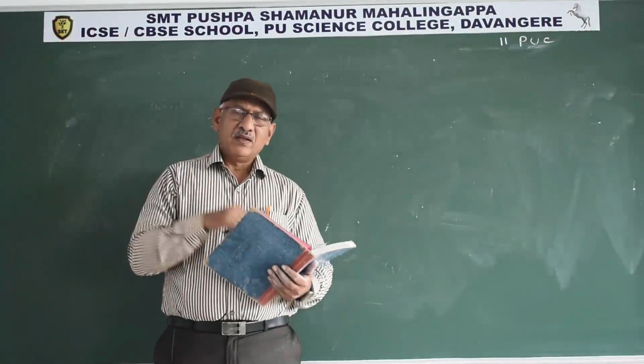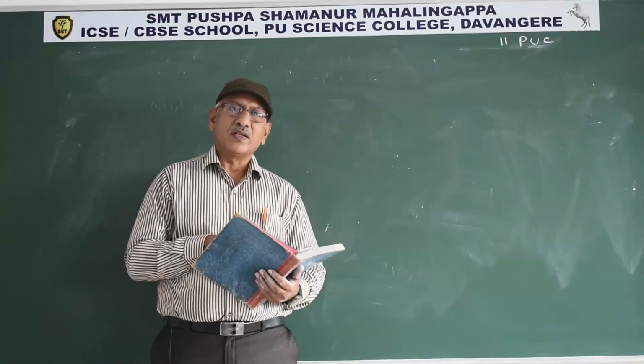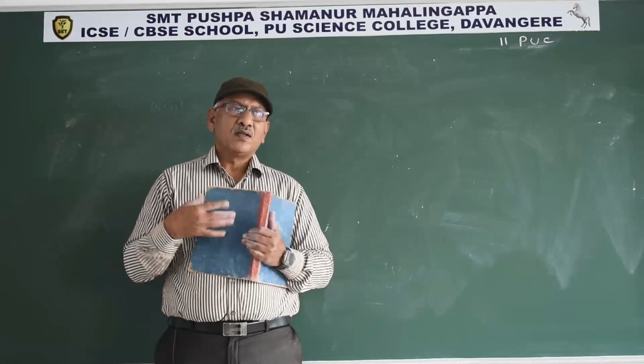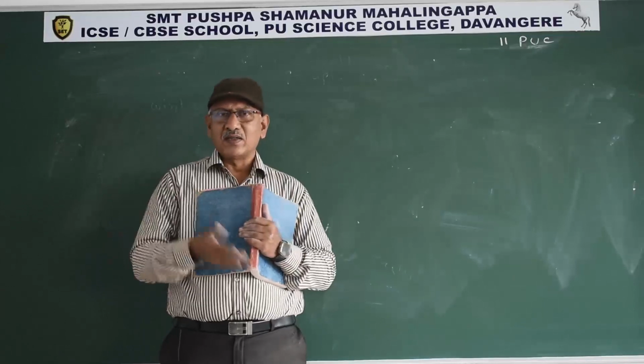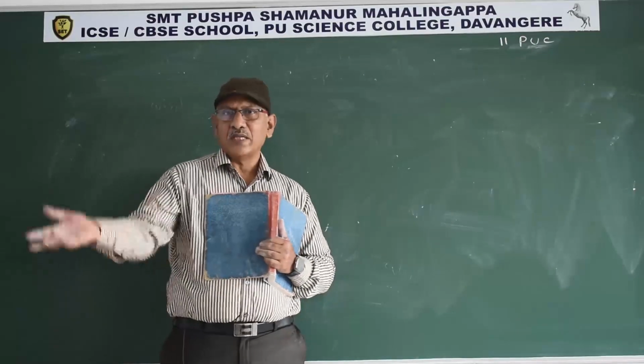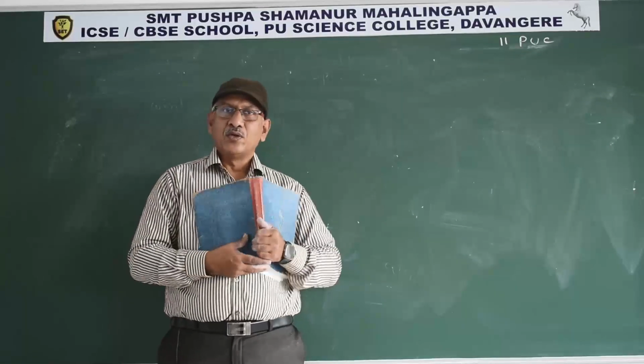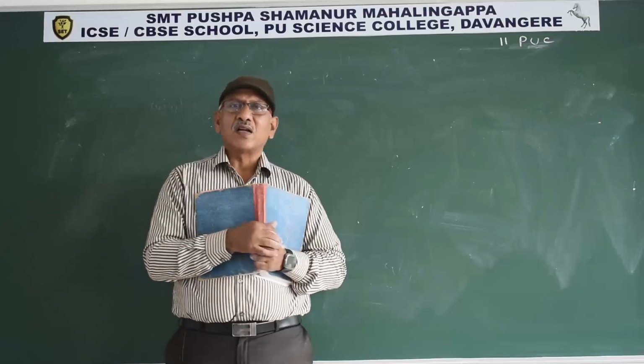Jhum cultivation in northeastern India, Podu cultivation in South India. What is jhum cultivation? They select one place, they cut the trees and burn the trees. As a result, they obtain coal, they spread the ash as manure. Later they start cultivation.